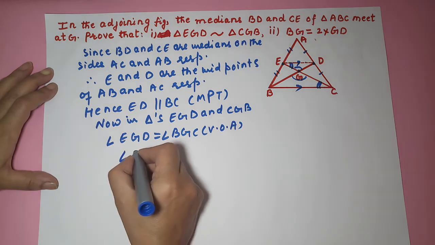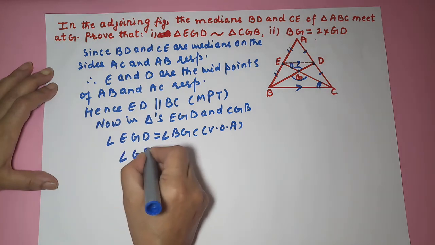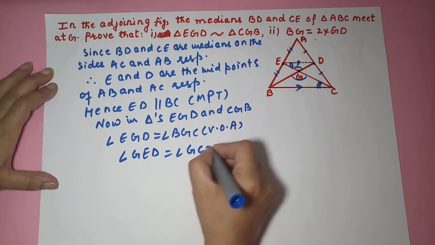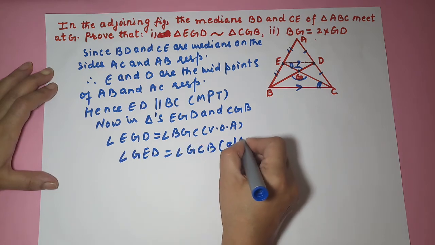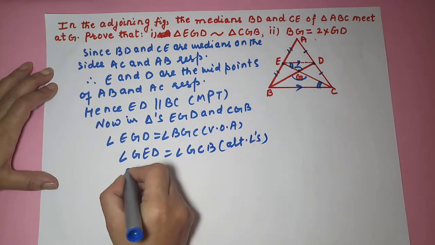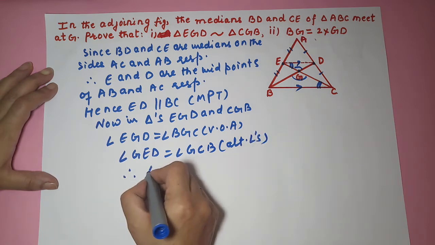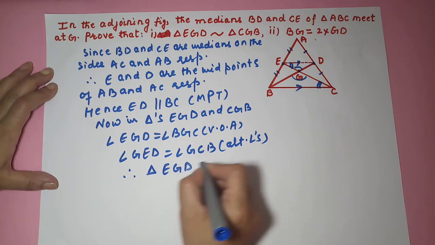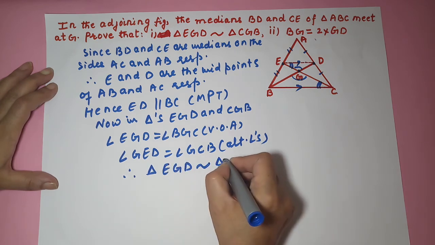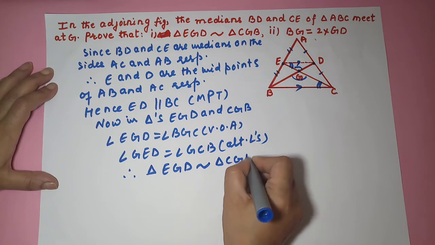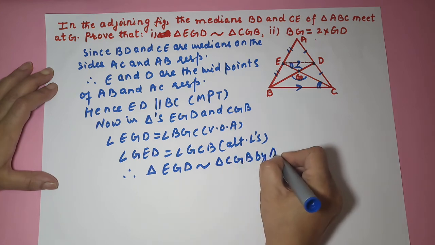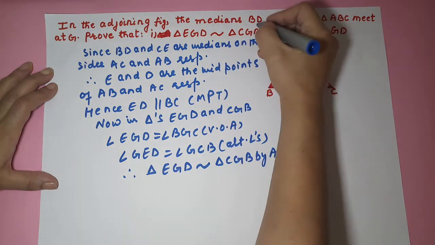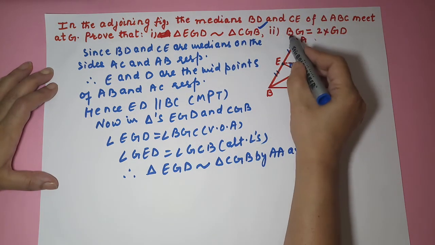And angle GED is equal to angle GCB, reason alternate angles. Therefore, you can say triangle EGD is similar to triangle CGB by AA axiom, right? So they are similar. First part you have answered. Now you have to answer second part.